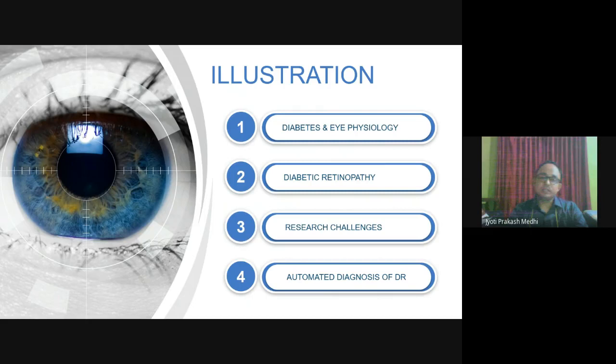Then we will look at the various challenges in research, to understand and discuss how to get the different outputs and how to go about various research aspects in diabetic retinopathy. Thereafter we'll be discussing the automated diagnosis of diabetic retinopathy and the various stages, how it is being done.